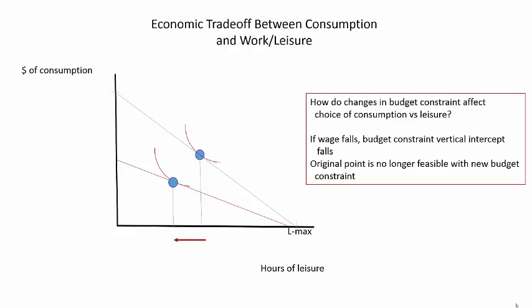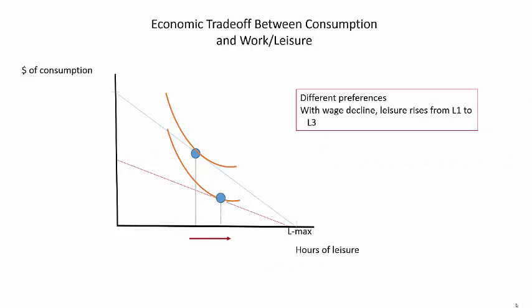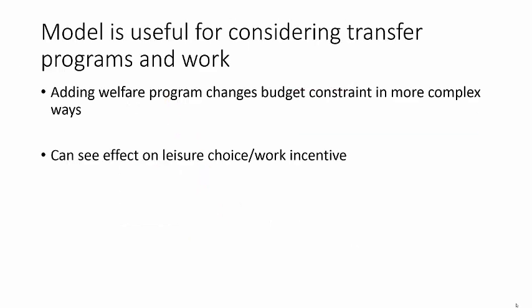Here we see an example of a fall in the wage reducing leisure or increasing work. Here, in contrast, we see the same decline in the wage is associated with an increase in leisure or a reduction in work. At this point, you should be sure you understand this basic model of choice between consumption and leisure. In the next module, we'll model welfare or safety net programs more fully and see that they're a bit more complex than a simple change in the wage. The logic and ways in which budget constraints and preferences interact to determine consumers' choices, however, will remain the same.